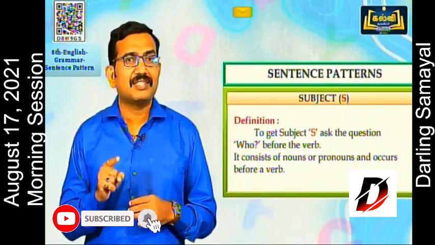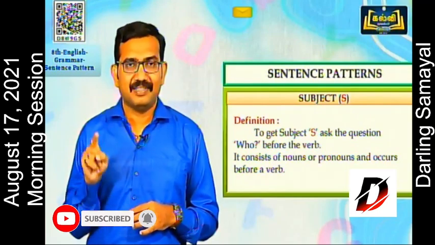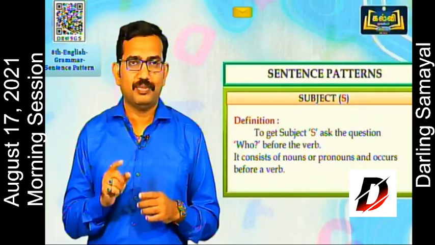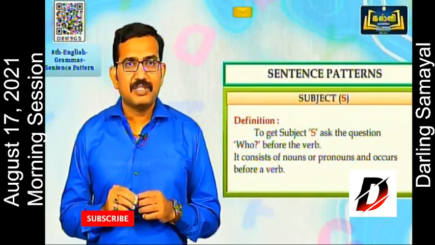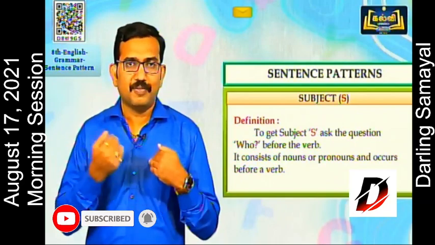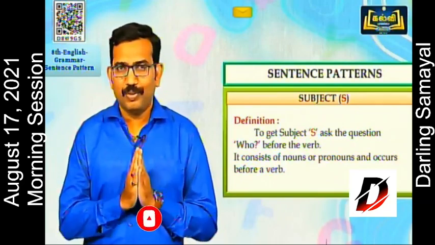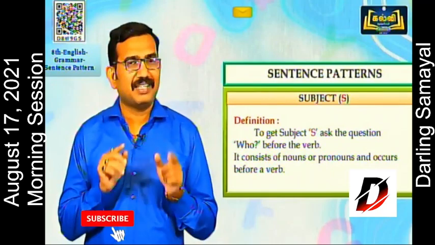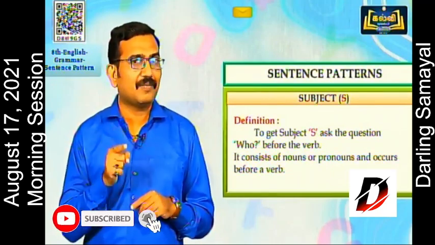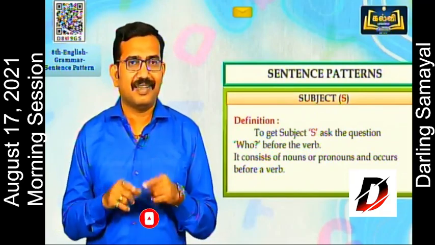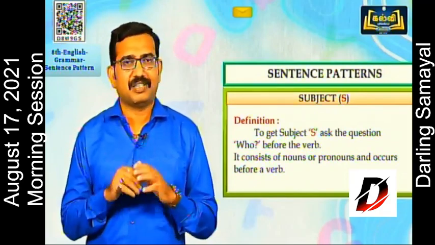You should ask who has done this. It consists of a noun or a pronoun and occurs before a verb. This is the clue to identify a subject in a sentence. When you ask the question who, the answer, who has done that, is the subject.